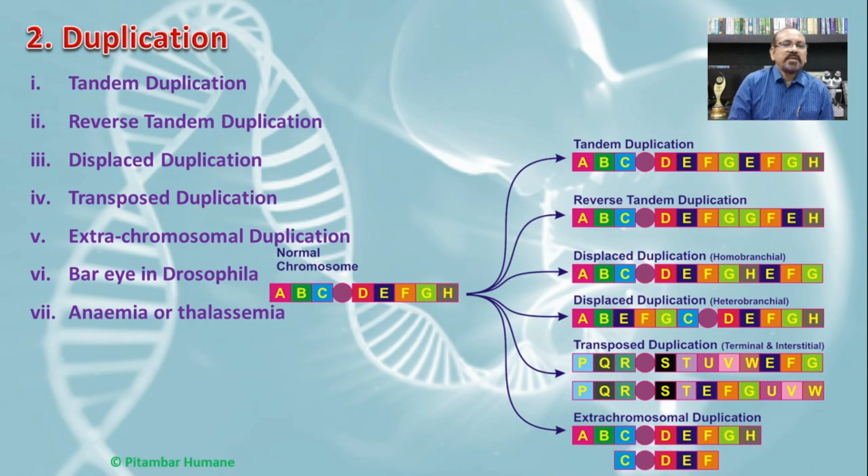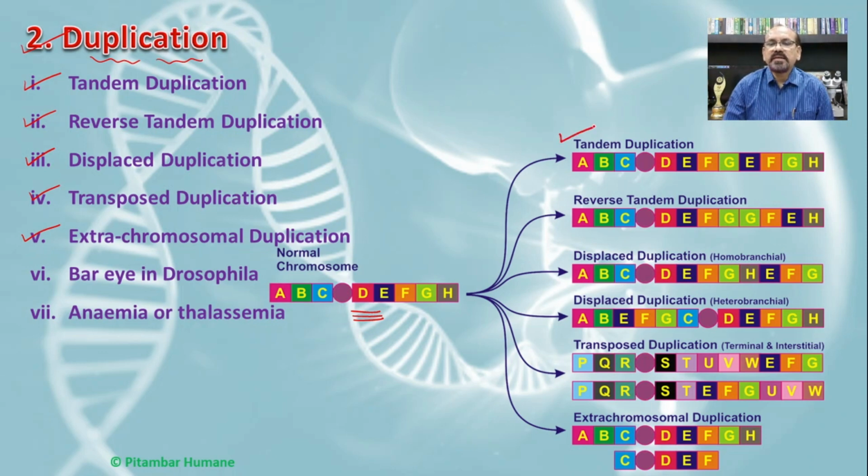The second type of chromosomal aberration, that is change in chromosome structure, is duplication, which is nothing but the addition of the same part of the chromosome. These are classified into 5 different types: tandem duplication, reverse tandem duplication, displaced duplication, transpose duplication, and extra chromosomal duplication. So this is a normal chromosome, as we have seen earlier, A, B, C, D, E, F, G, H. These are the different parts or genes of the chromosome.